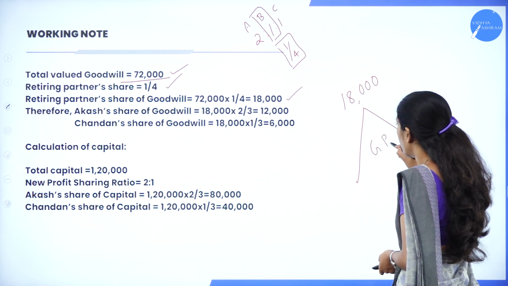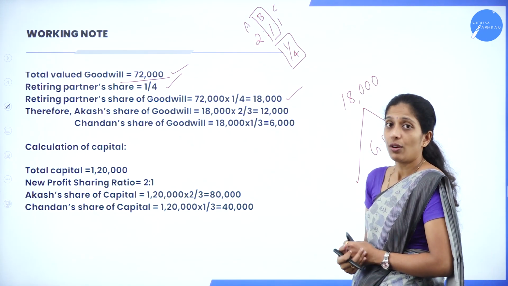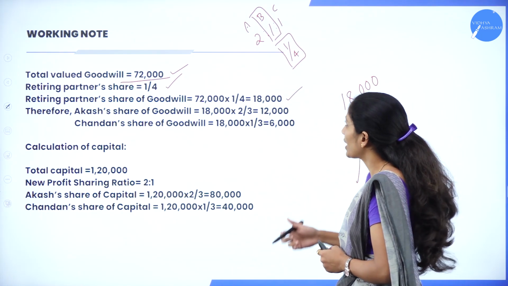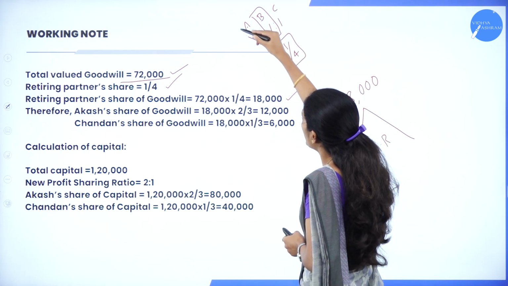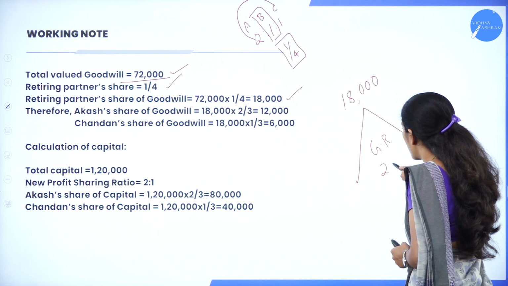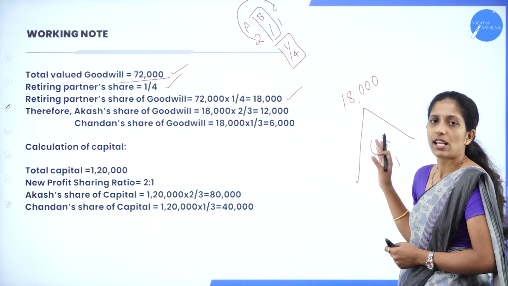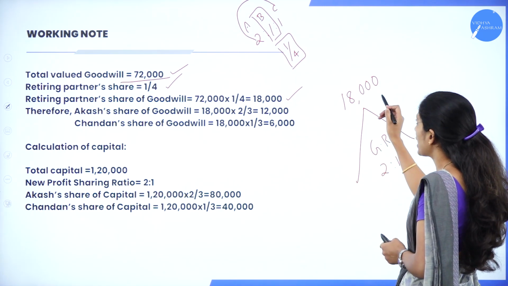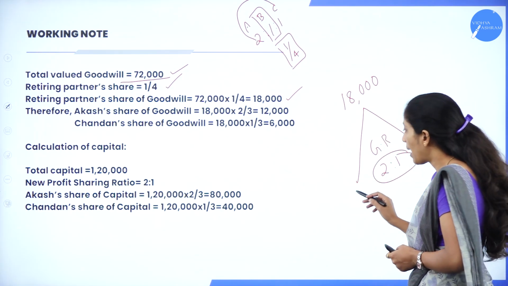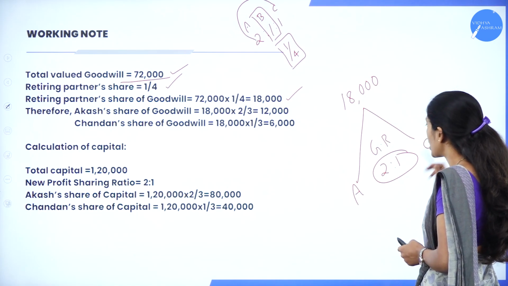In gain ratio. But see the question whether they have given the gain ratio separately. No. So here the remaining share, that is 2:1 itself, is the gain ratio. Now this 18,000 has to be distributed in 2:1 ratio among Akash and Chandan.